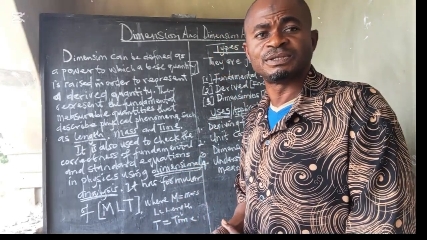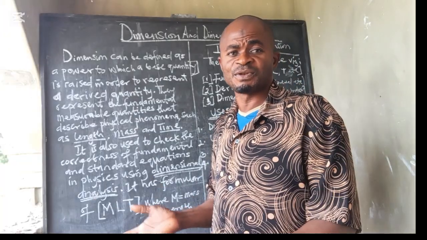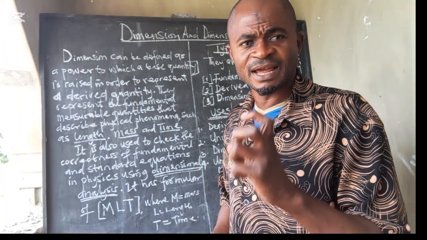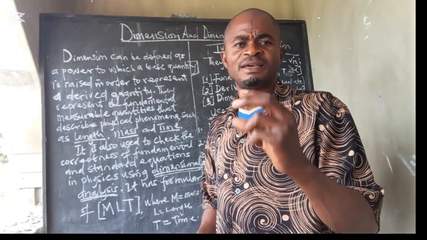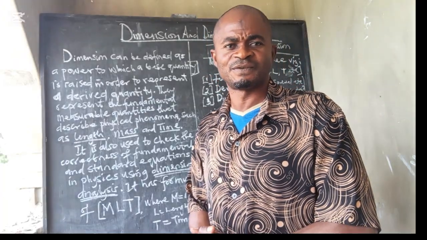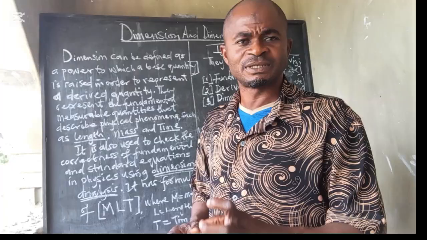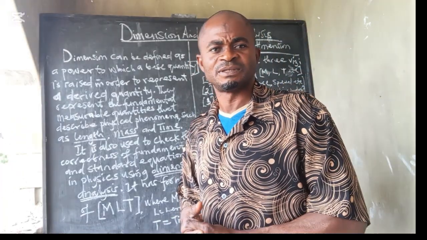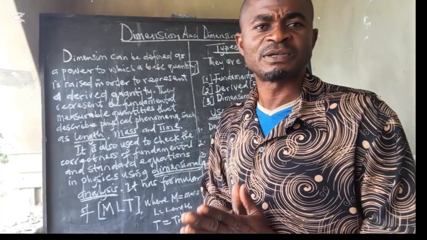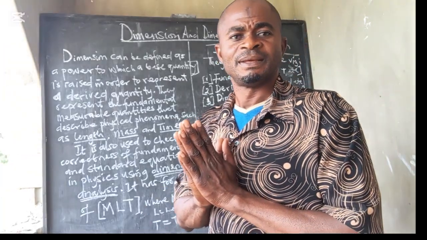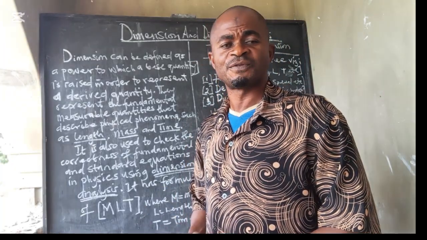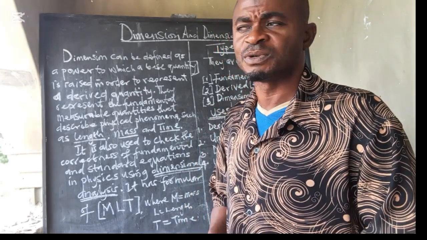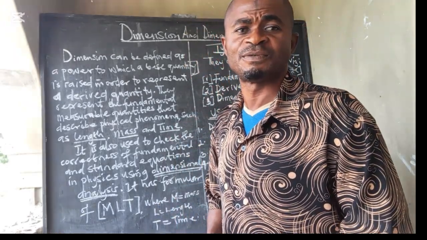When we are talking about unit, what is the unit? That is something for another day, but let me chip in certain things. A unit is a standard code to identify a physical quantity in physics. Another name for quantity is parameter in physics. Now, what are the quantities we have in physics? We have fundamental quantity, derived quantity, and dimensionless quantity. That one will be the subject of the next time.